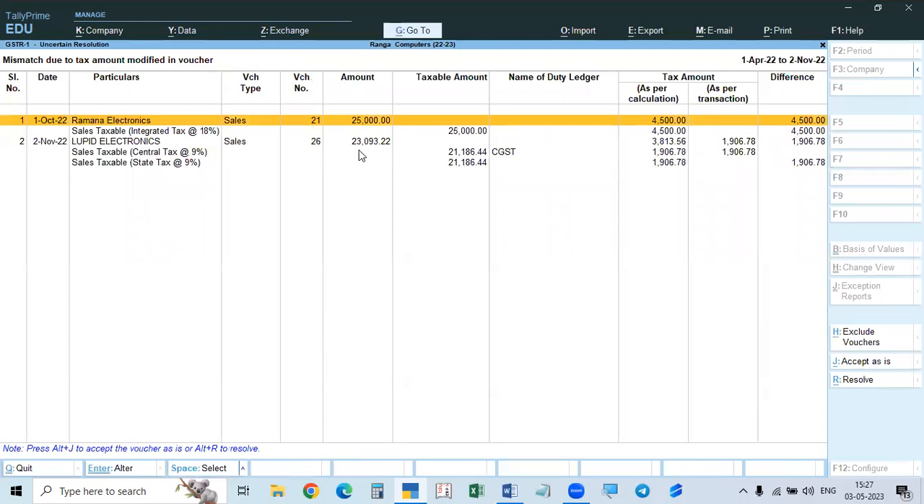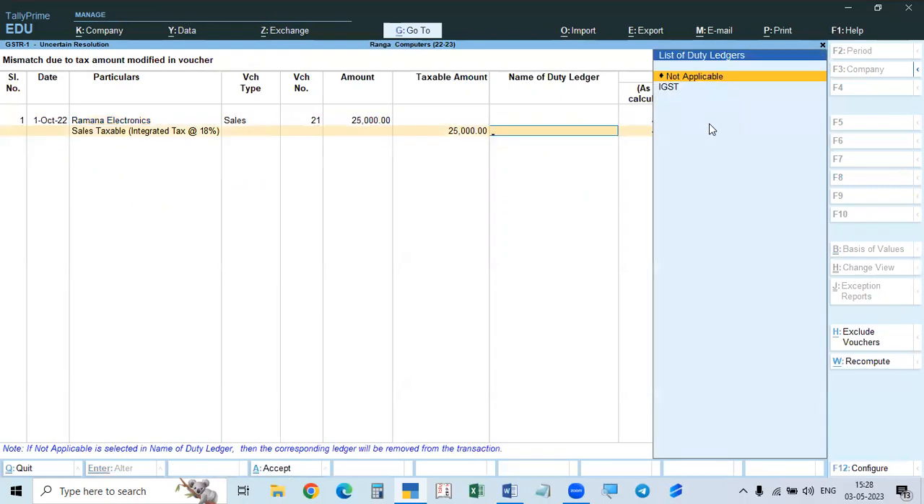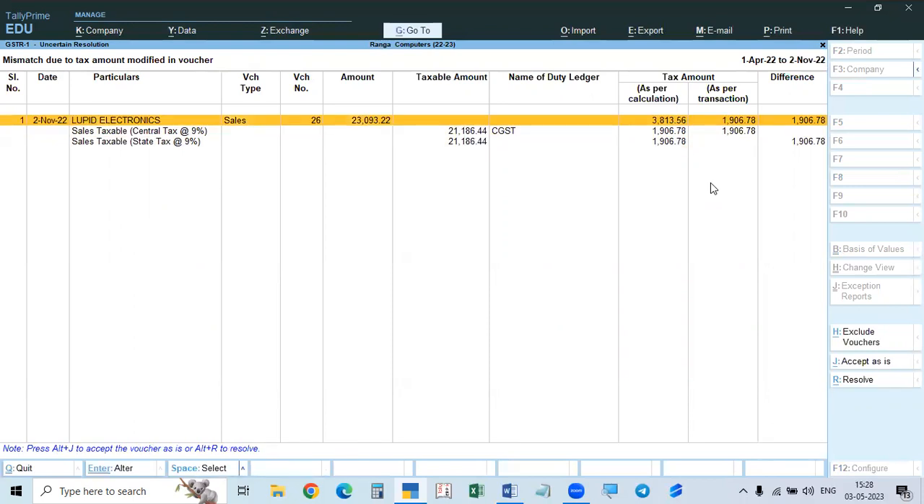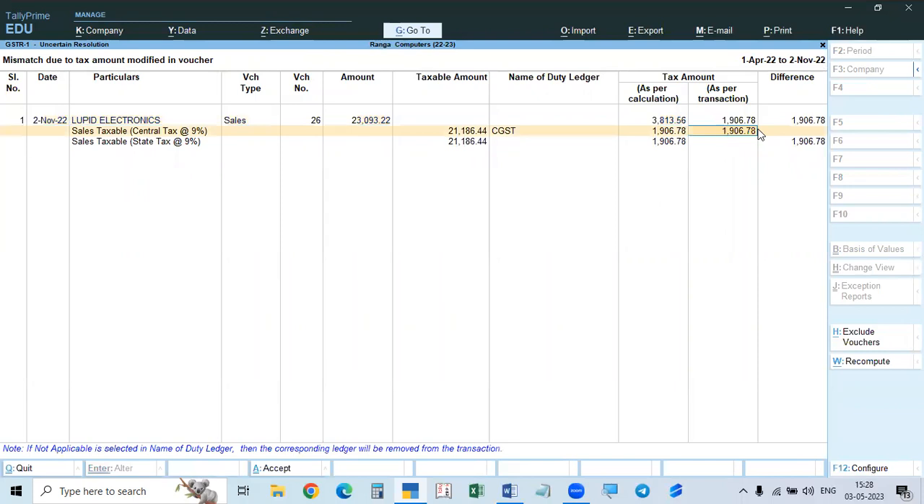So that is gone. And next one is, in this case, see here, sales tax was integrated tax 18%. So here, tax amount is not given. Nature of tax is IGST, integrated tax. Tax ledger IGST, and amount is 4,500. You do that. So this is also rectified, done. And in this case, central tax, sales tax, here also same thing. See here, 1,978 is given, okay. But SGST is not given. Take SGST and give the same amount, 1,906.78. So this is also done.